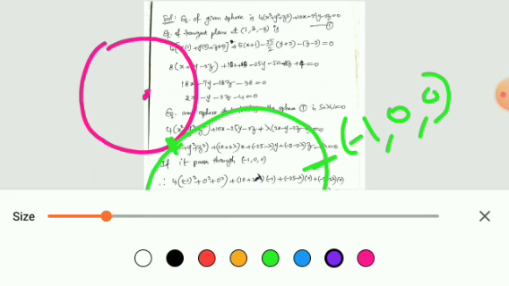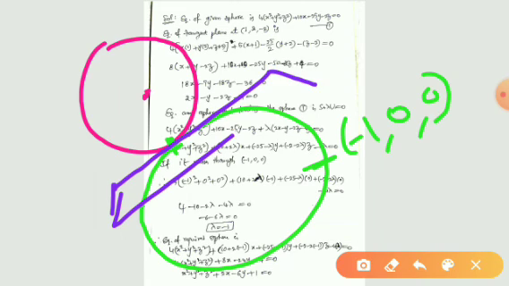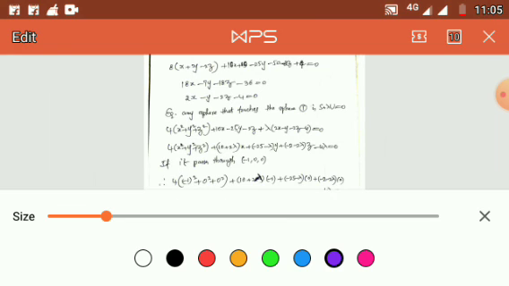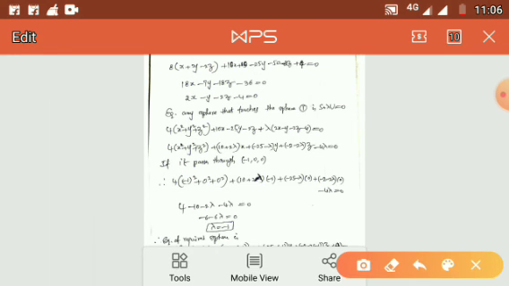For that, we find the tangent plane at this point. Suppose this is S equal to 0 and this is U equal to 0. Then any sphere touching that given sphere at that point can be obtained by the principle S plus lambda U equal to 0.